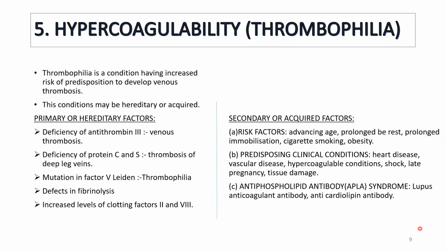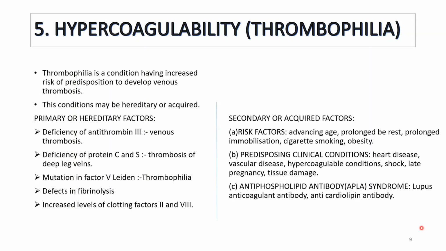And the secondary or acquired factors, what we can see is 3 factors are there. The risk factors for which venous thrombi or thrombophilia can occur are advancing age. So in old aged people, thrombophilia may occur. Then prolonged bed rest, or prolonged immobilization, which is the same as bed rest. And cigarette smoking and obesity may all be risk factors for thrombophilia.